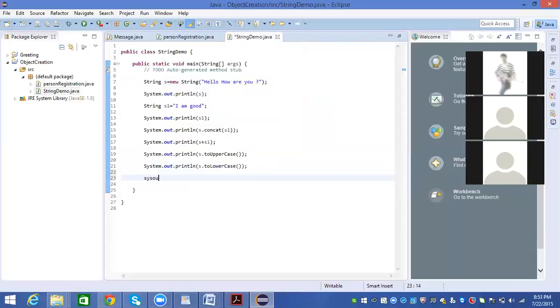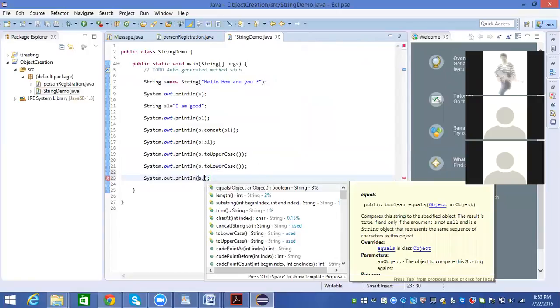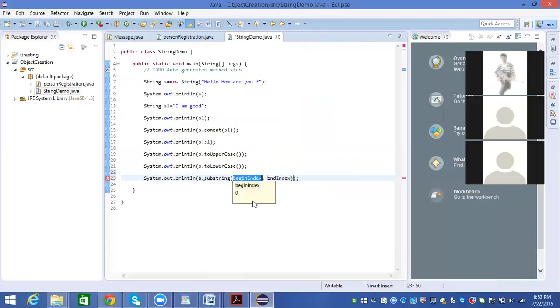And we have some other methods like S dot substring. I want to get a substring from the whole string. The first character will be at the 0th index. I want to get the string up to O: 0, 1, 2, 3, 4.